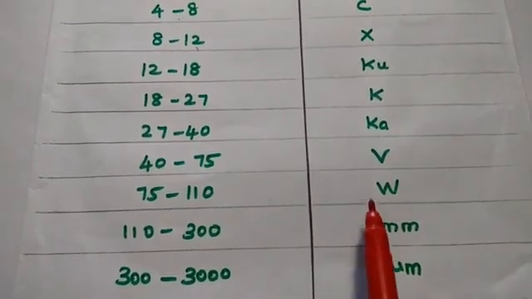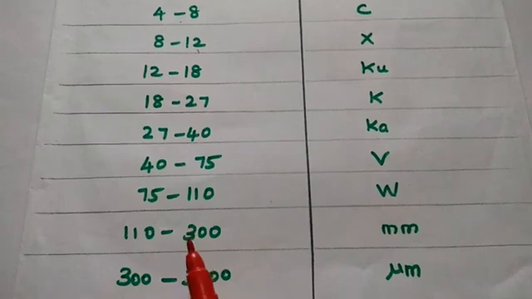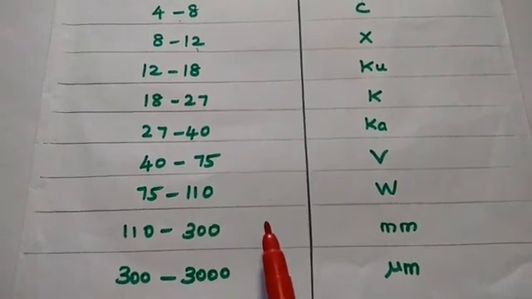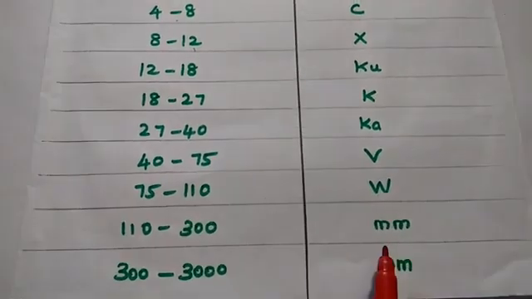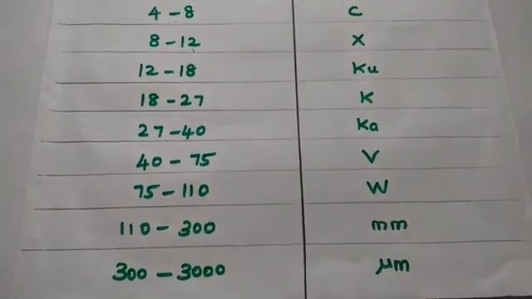That means millimeter waves, because its wavelength is in the range of millimeters. So here 300 to 3000 is in the range of micrometers. Do you all understand this?